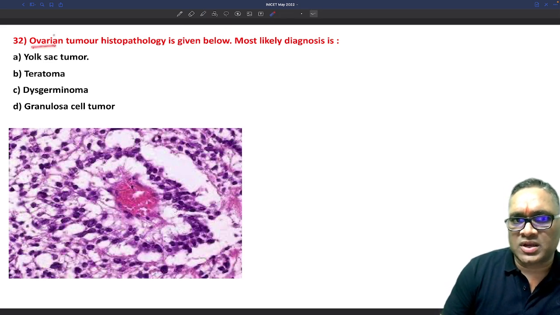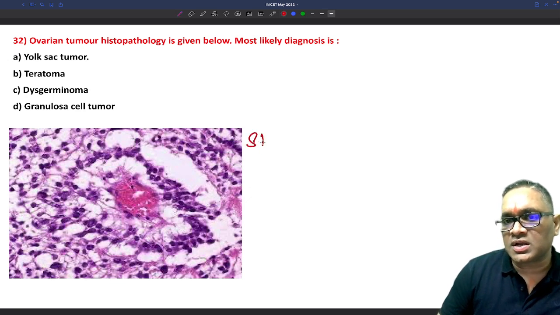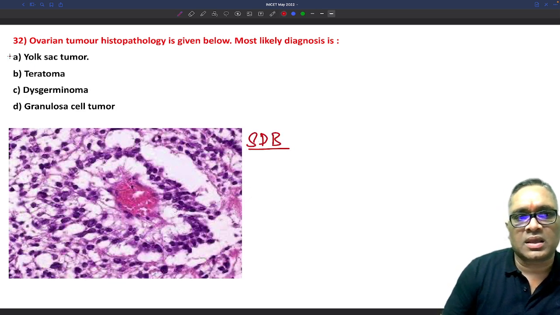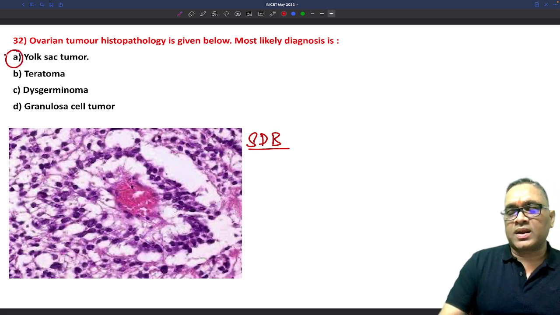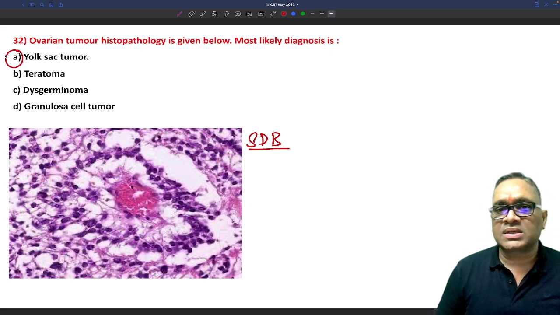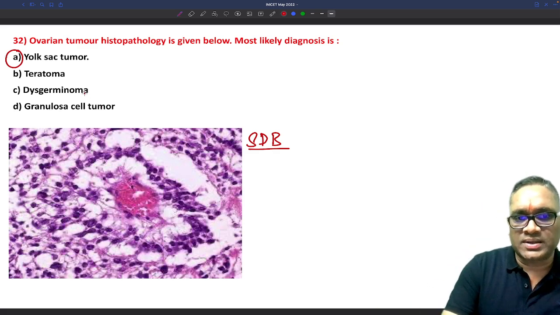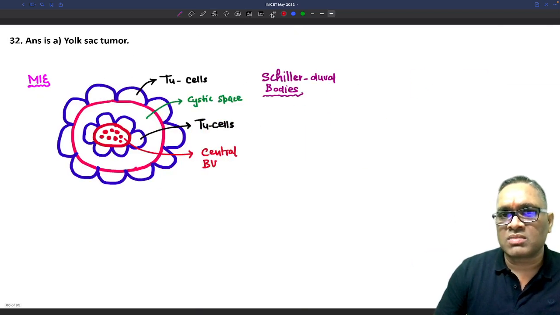I did not get proper history, but this is an ovarian tumor histopathology, and if this was the picture, then probably it is a yolk sac tumor, right? So it's Schiller-Duval bodies which we see in yolk sac tumor. In teratoma you would have other things like adipose tissue, smooth muscle, hair follicles. Dysgerminoma I will discuss also. So what are Schiller-Duval bodies?